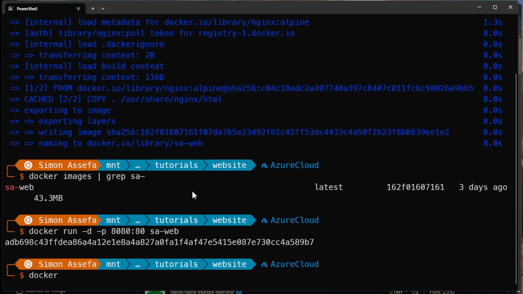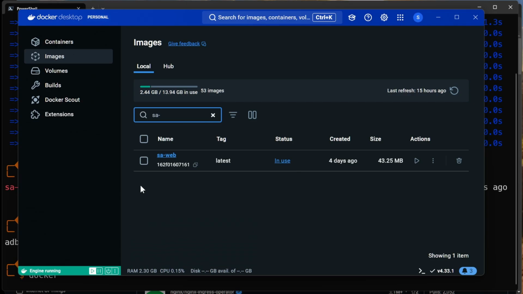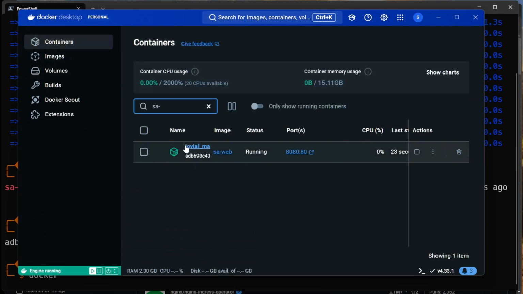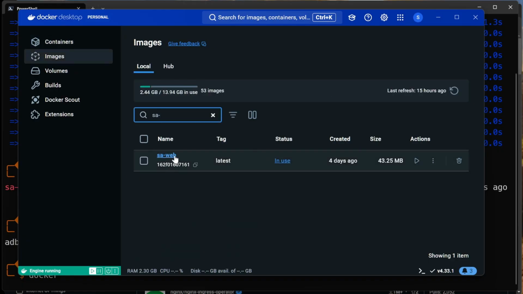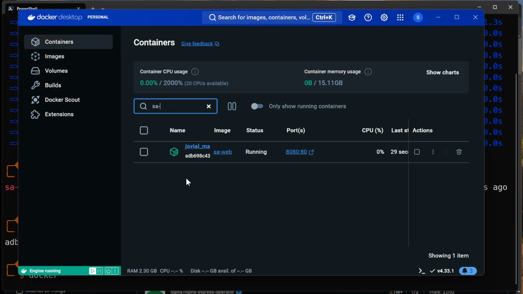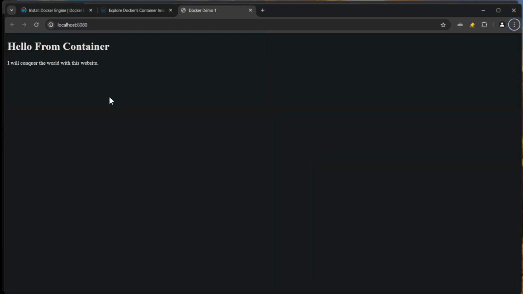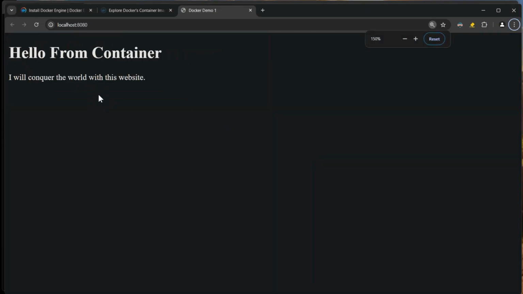Okay, let's just go ahead and see it in the UI. Here you see the image. The containers are here and the images are here. So if you go back to the container and then we click on this, it will take us to the website we created.